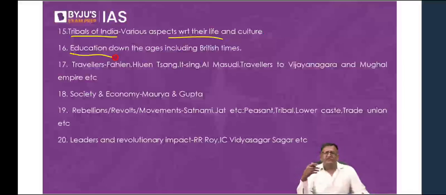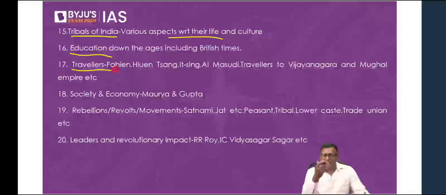Then what was the status of education in medieval times? What happened to education under the Delhi Sultans, under the Mughals? What are the types of subjects taught? What was the status of education? So that is about education, including modern times, before the establishment of English rule in India. That is during the company rule, during the East India Company. What was the progress of education under the East India Company? And then once the Parliament took over after the Sepoy Mutiny, what was the progress of education in India after 1857? So that's about it.